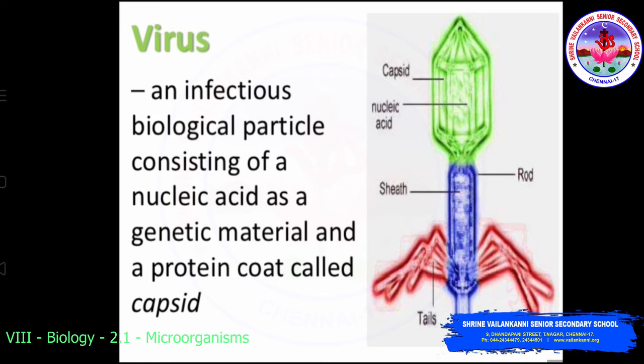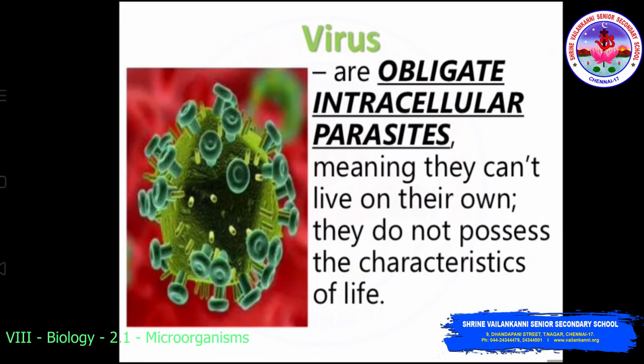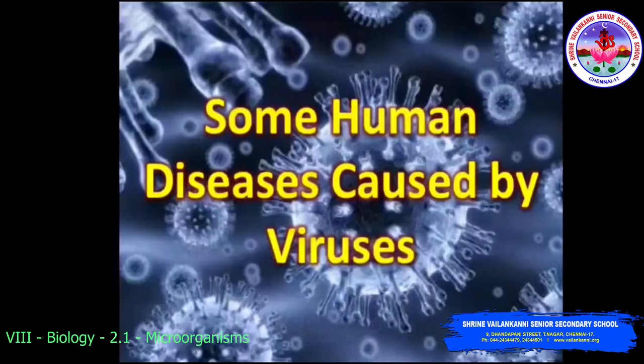Inside the capsid you can see the nucleic acid, and here you can see the thick sheath, which is rod shaped, and it has tails. So this will be the general structure of a virus. Viruses are obligate intracellular parasites. So what does it mean? They can't live on their own. They do not possess the characteristics of life.